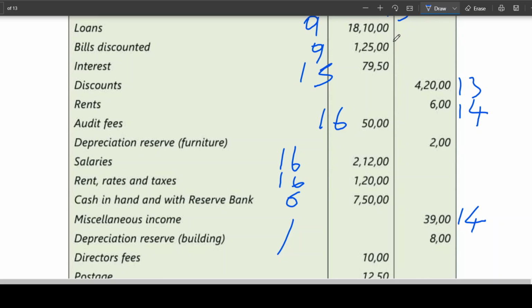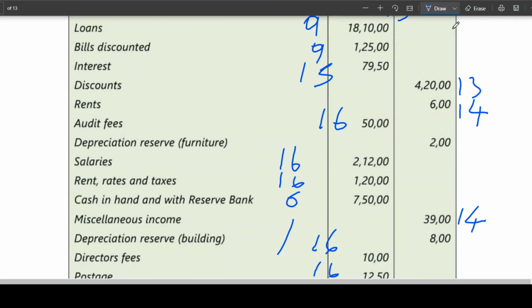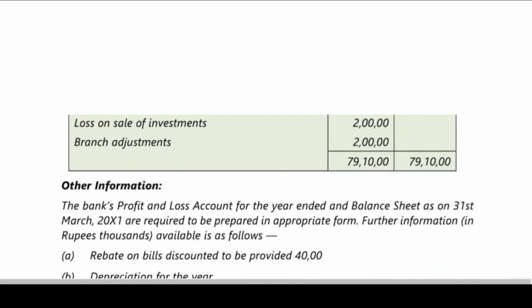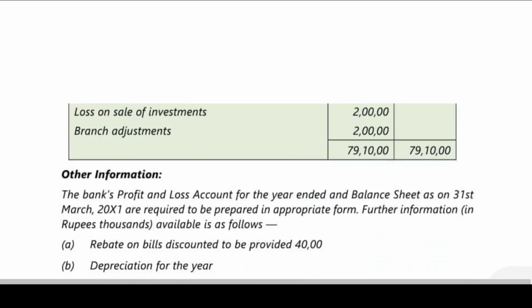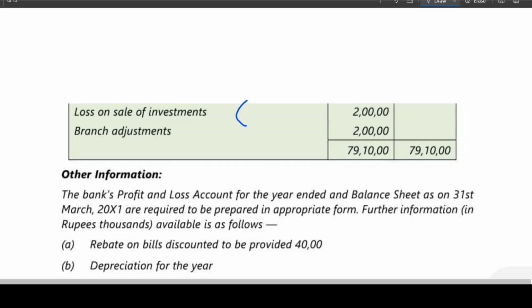Directors fees also will be taken to 16. Postage next we are having will be taken to 16. Next, loss on sale of investment. Loss on sale of investment, you all are aware, is taken as a negative.